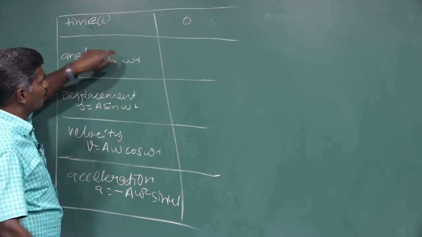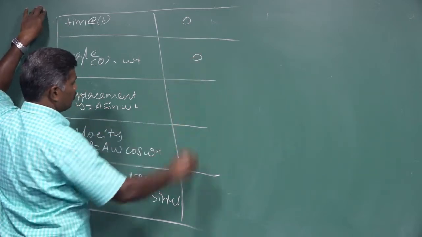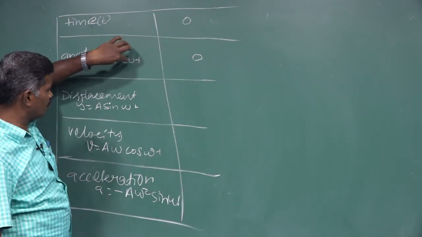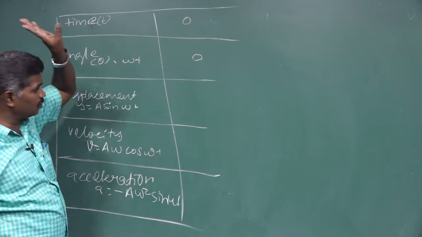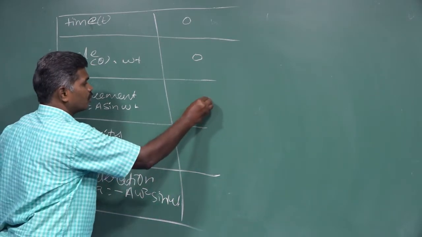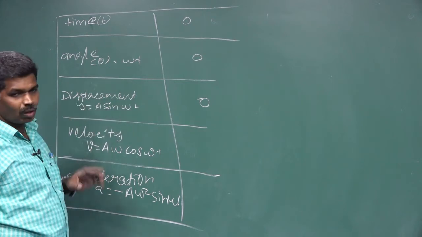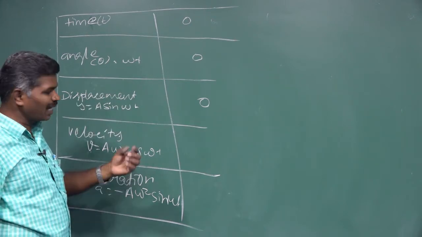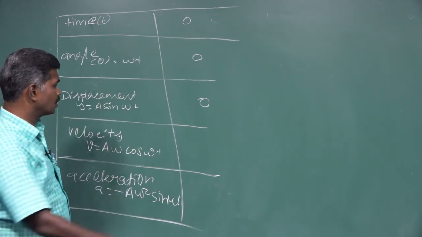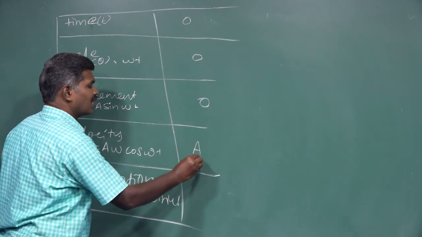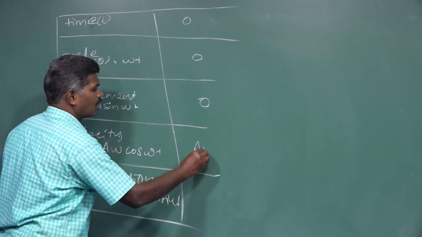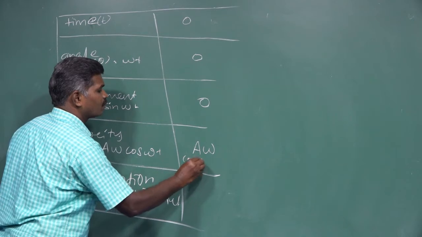If t is 0, angle is 0. If angle is 0, sin 0 is 0. That's why displacement is also 0. Next, for angle 0, cos omega t becomes 1. That's why velocity becomes A omega, that is the maximum.